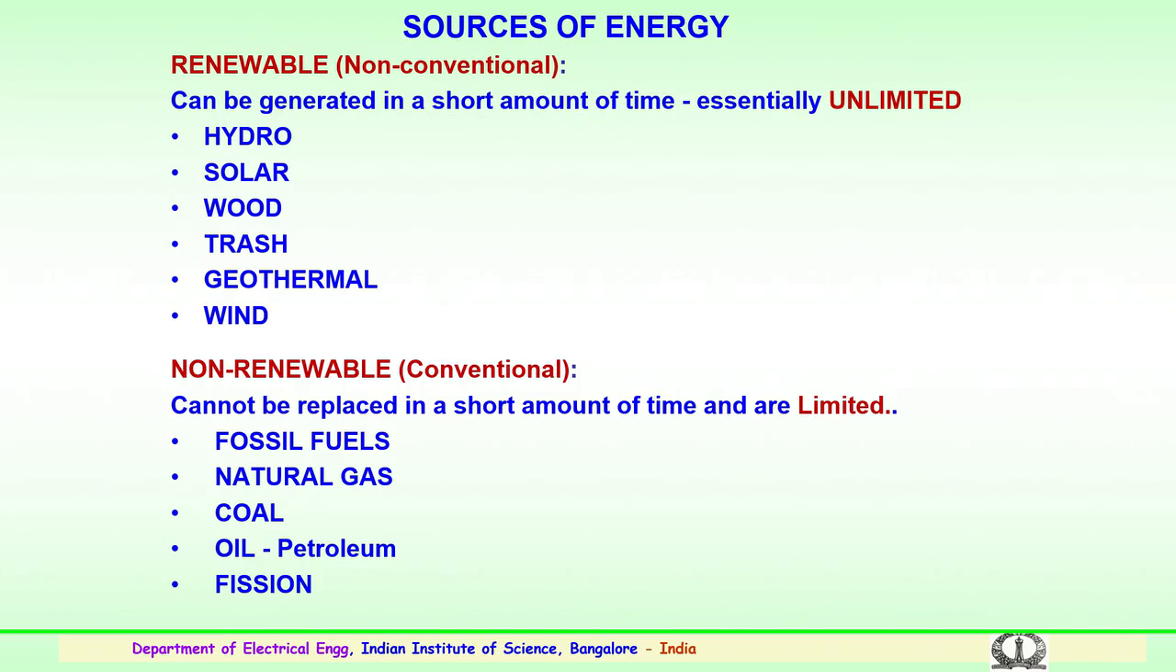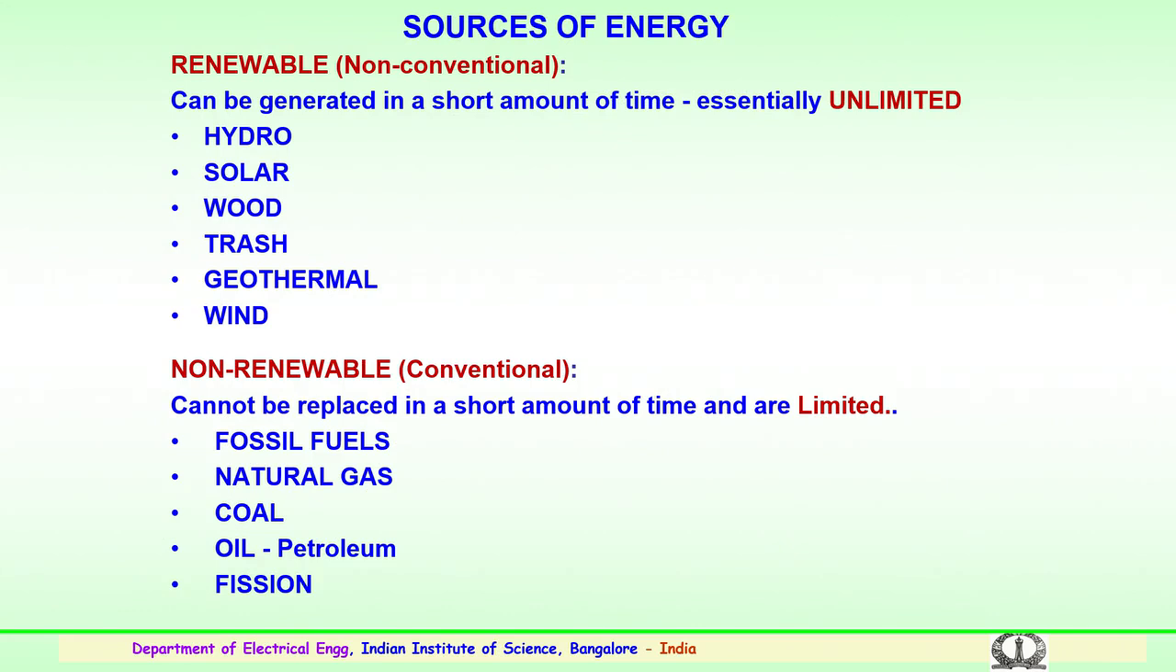Welcome to the course. We were discussing the syllabus and references to be looked into for the course. So, I would like to have a quick look at the various resources which are available for energy conversion. We have categorized them into two divisions: renewable sources, which are basically non-conventional.